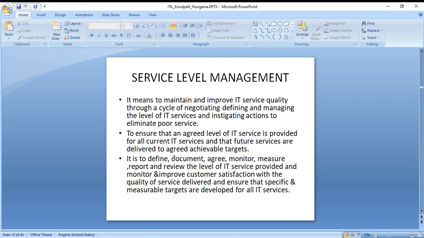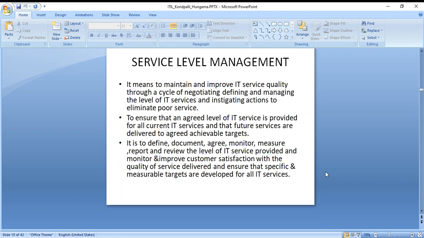It is also to define, document, agree, monitor, measure, report, and review the level of IT service provided, and monitor and improve customer satisfaction with the quality of service delivered, and ensure that specific and measurable targets are developed for an IT service.